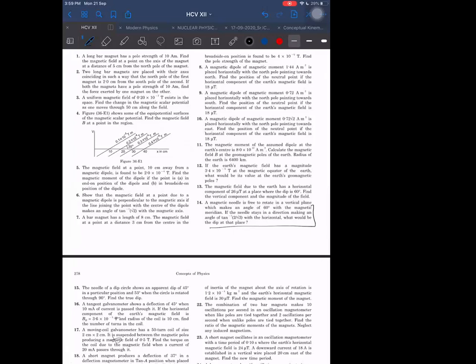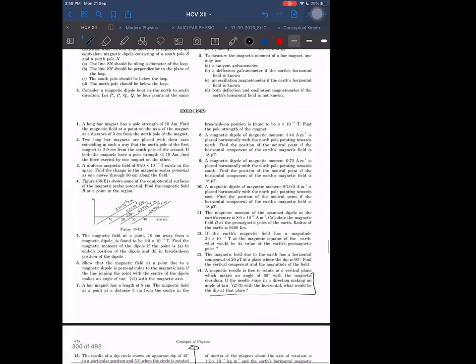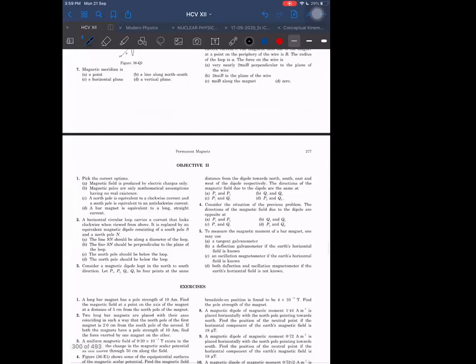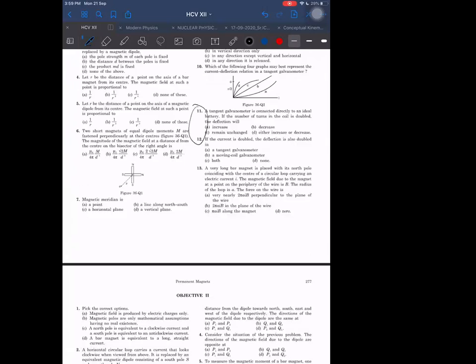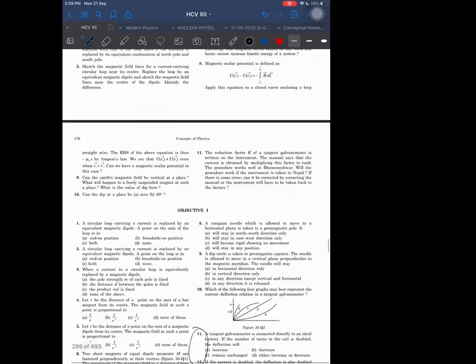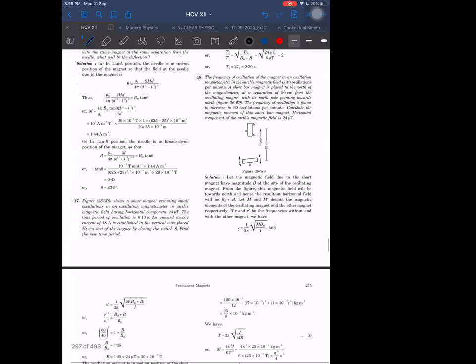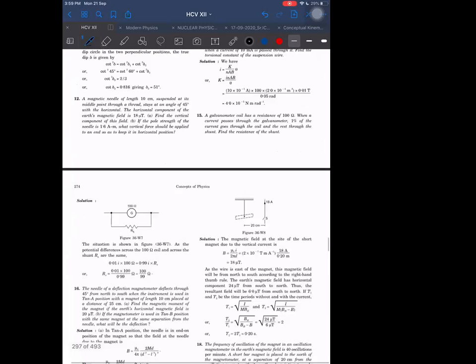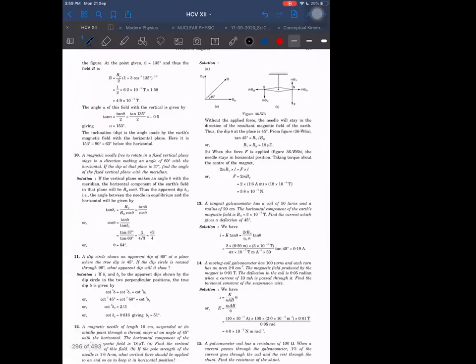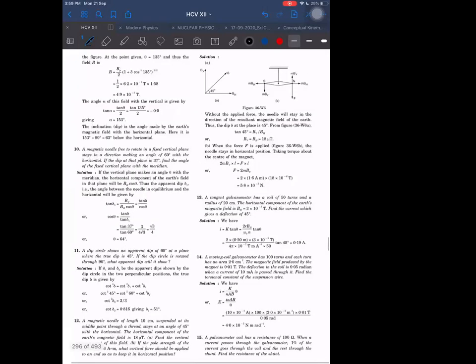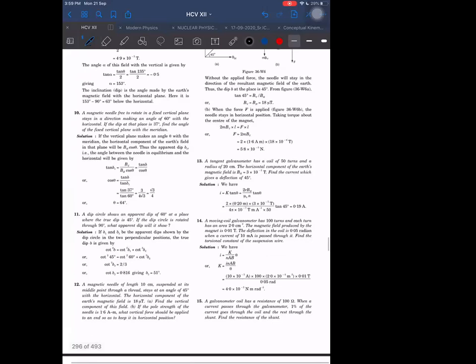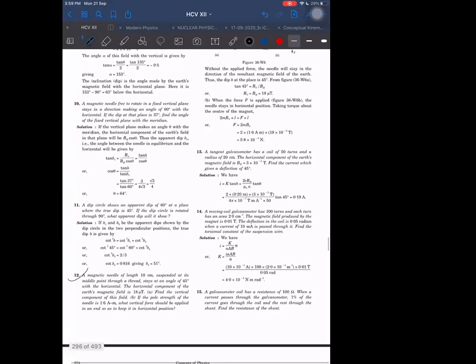Up to 15 in the exercise, write it down somewhere. And objective 1 and objective 2, excluding the questions which you can see: exclude 11 and 12 of objective 1. In objective 2 also you can find out which to exclude. And in solved examples, we have to do up to 12. Okay, these you attempt today.